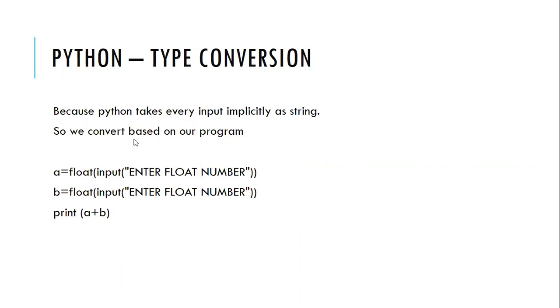What we are doing is converting the type of input that we give to the console. This is a very simple program. I have given you the example here that we take input in the form of floats. We take two inputs and then print the sum of these two. So I hope I don't have to write this program and show you the output. You can practice it yourself after the end of the class.